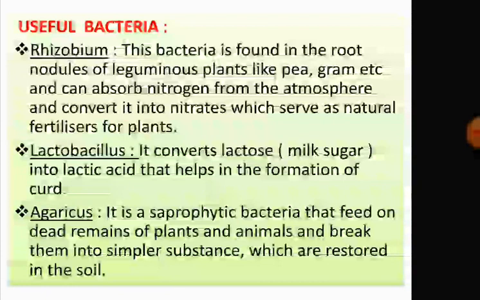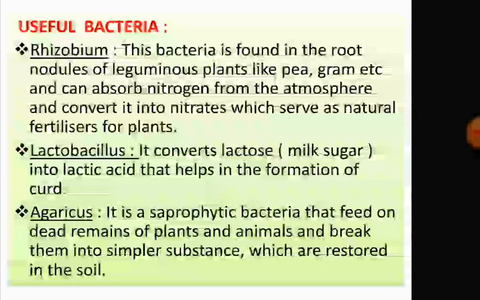Next, useful bacteria. Some of the bacteria are useful to us, like Rhizobium. Rhizobium is a bacteria found in the root nodules of leguminous plants, like pea, gram, beans. These root nodules help to absorb nitrogen from the atmosphere and convert it into nitrates, which act as a fertilizer.